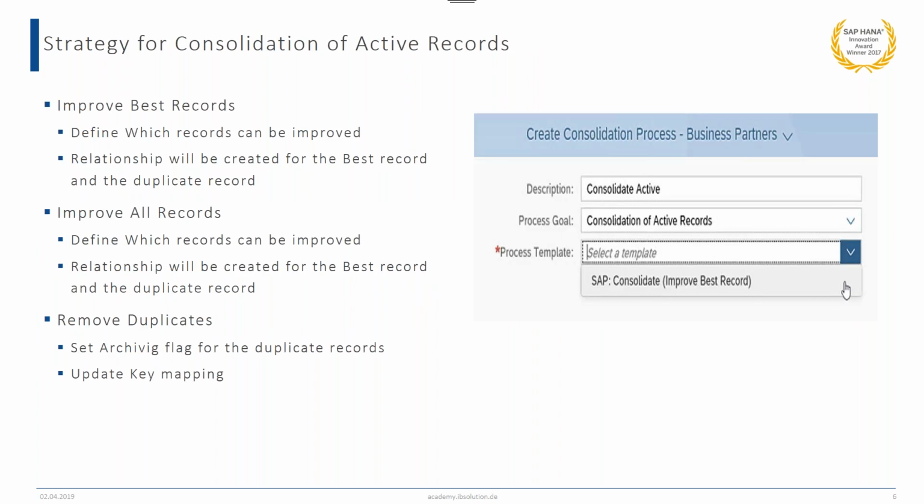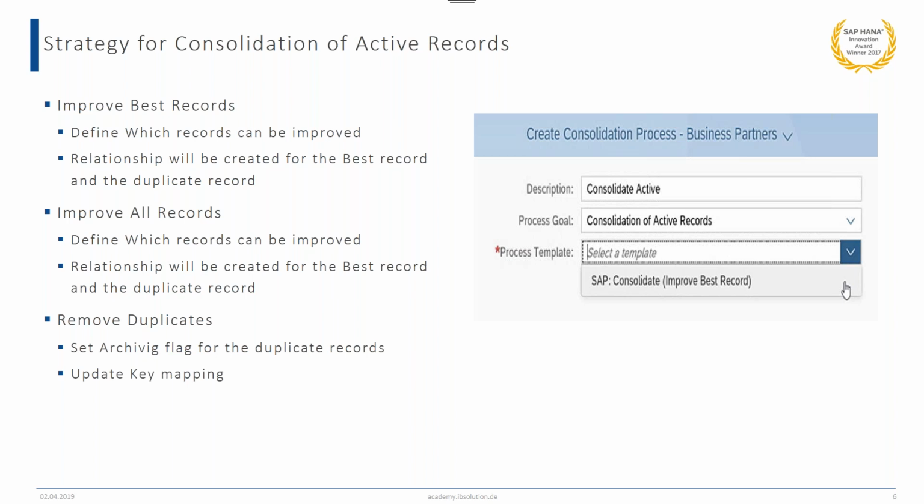So let's see what the strategies are for the consolidation process. SAP provides the following strategies in which you can consolidate your active records. The strategies are improve best record, improve all records, or remove duplicates. In the case of improve best record, the system calculates the best record, the best record is improved upon, and then the relationships are created for the best record and the duplicate records.